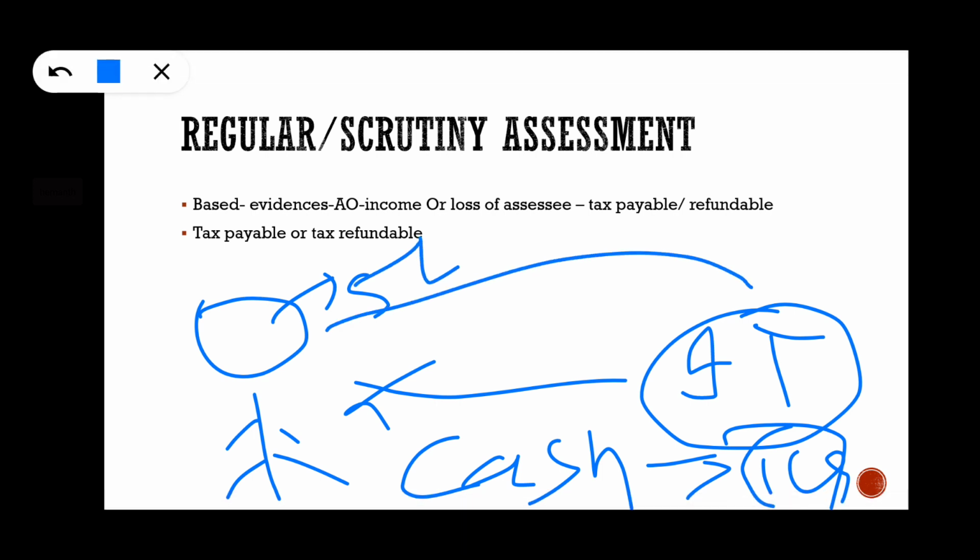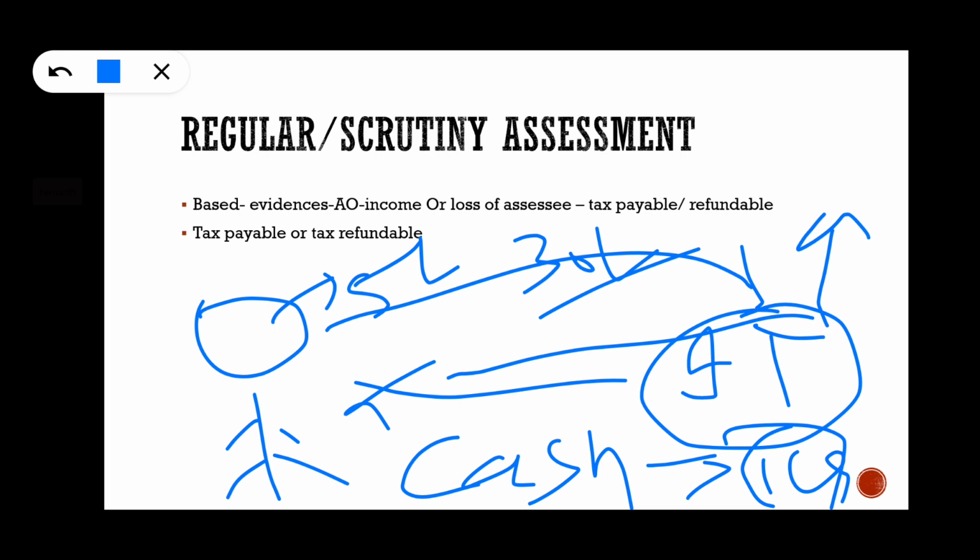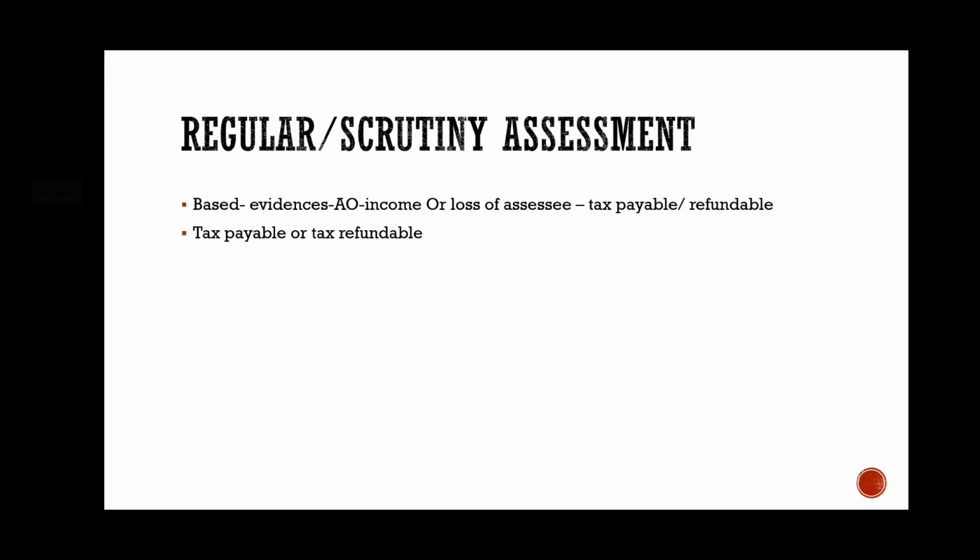Then this person says to the income tax officer that yes, I have shown lower income, actually my income is 30 lakhs. Then the income tax authority, based on this evidence, computes the total income, whether it is 30 lakhs or 5 lakhs. Based on this, the assessing officer calculates the total income, the tax payable and the tax refundable.